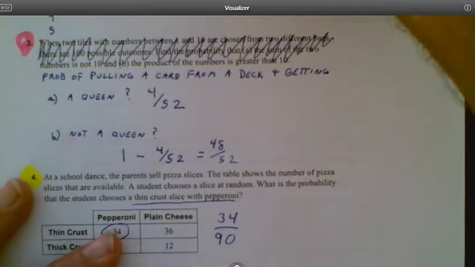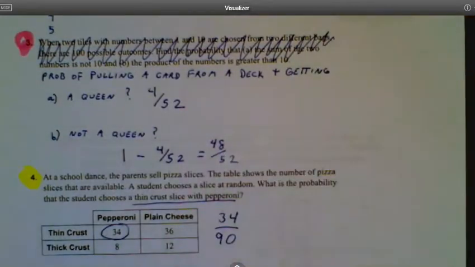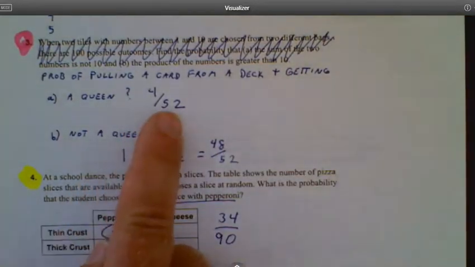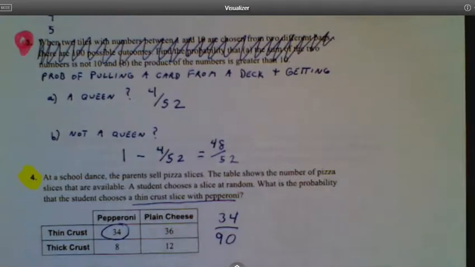Obviously, when it comes to something much bigger like a deck of cards, I don't want a diagram. 52 is too big, there are too many results. So this is where I really want to draw on formulas and things like that. If you're not familiar with a deck of cards, it might help to pull up an image of a deck of cards so you can see them all. But basically there are 52 cards.